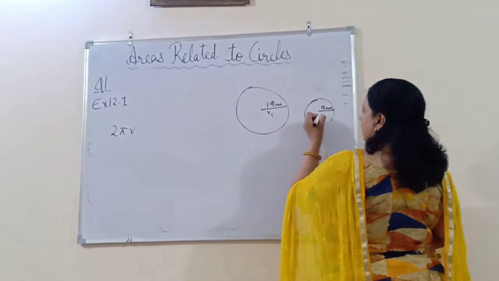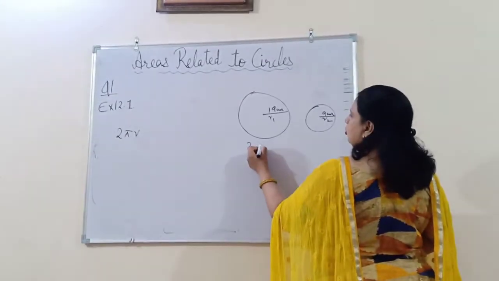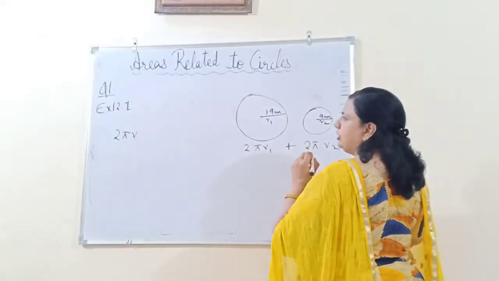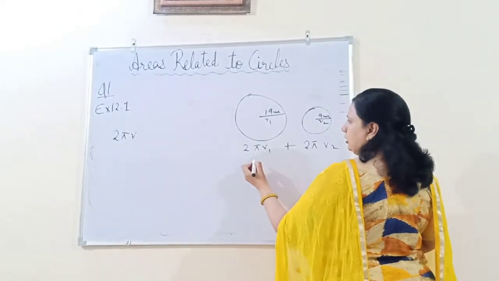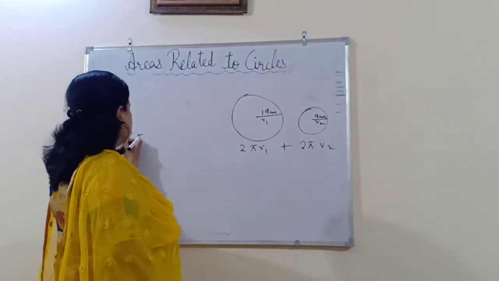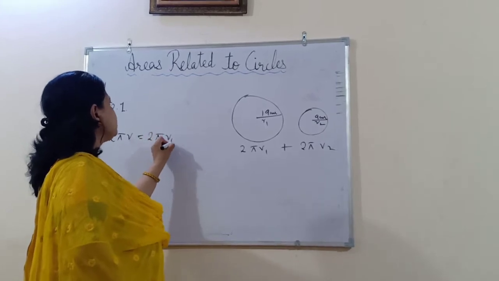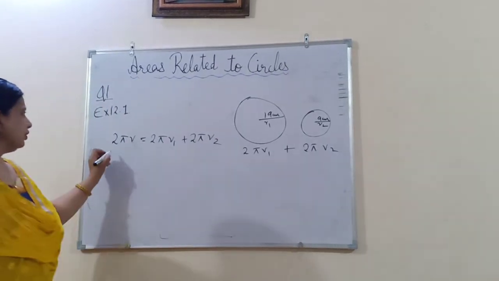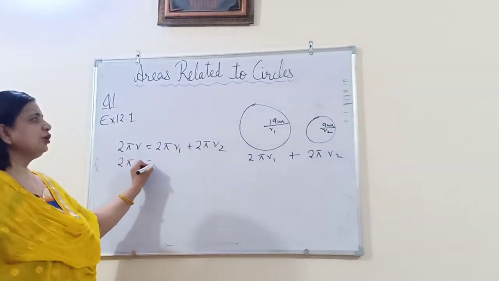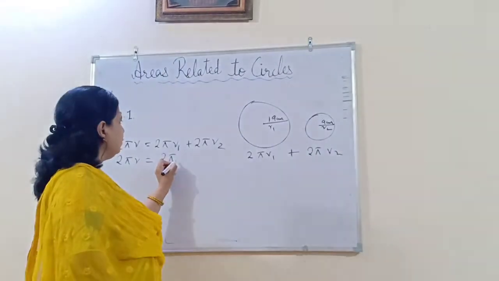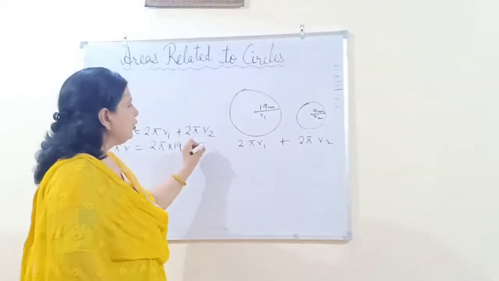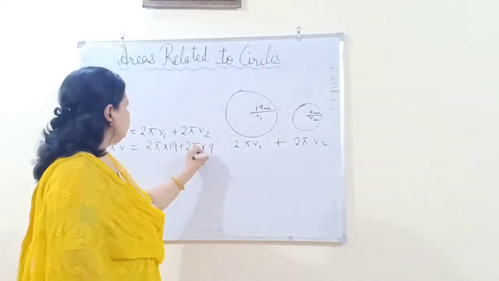Now what is the circumference of this circle? Let the radii be r1 and r2. So the circumferences will be 2 pi r1 and 2 pi r2. The circumference of the bigger circle is equal to the sum of the circumferences of these two circles. So 2 pi r equals 2 pi r1, which is 19, plus 2 pi r2, which is 9.